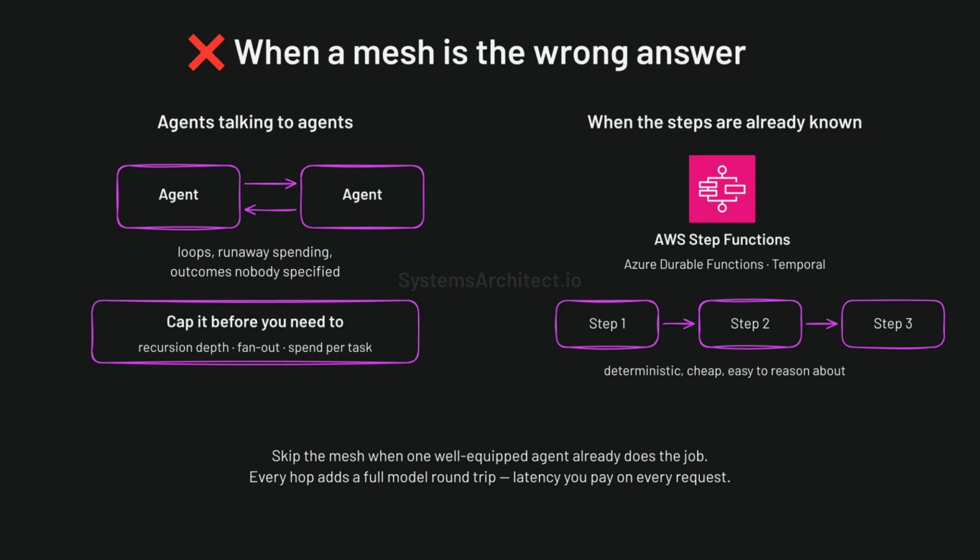A deterministic workflow beats a mesh whenever the steps are known. Reach for AWS step functions, Azure durable functions, or temporal instead. Latency is the other cost, because every hop adds a full model round trip.